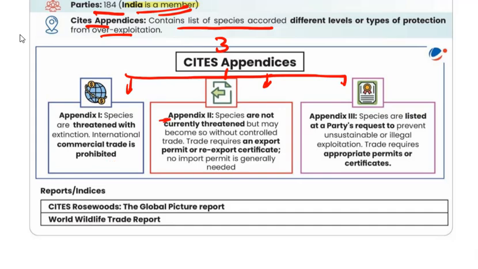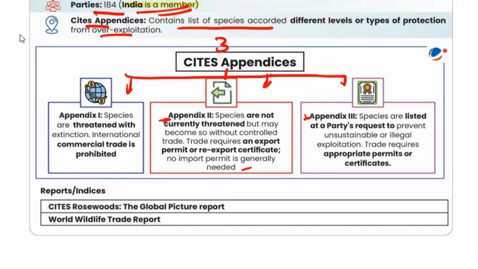Next is Appendix 2. Species are not currently threatened but may become so without controlled trade. Trade requires an export permit or re-export certificate. No import permit is generally needed. Actually, Appendix 2 regulates trade of species that could be threatened. Many species come in this category. Even mahogany tree also comes in this category. It also requires sustainable harvest certifications.